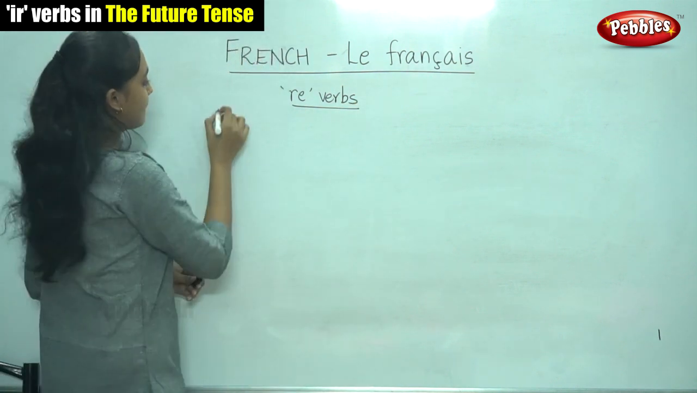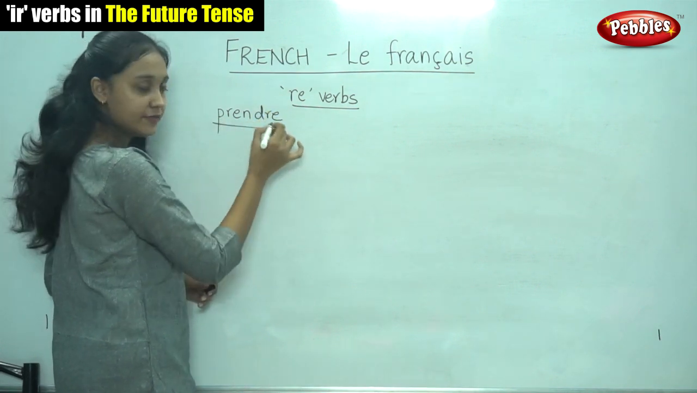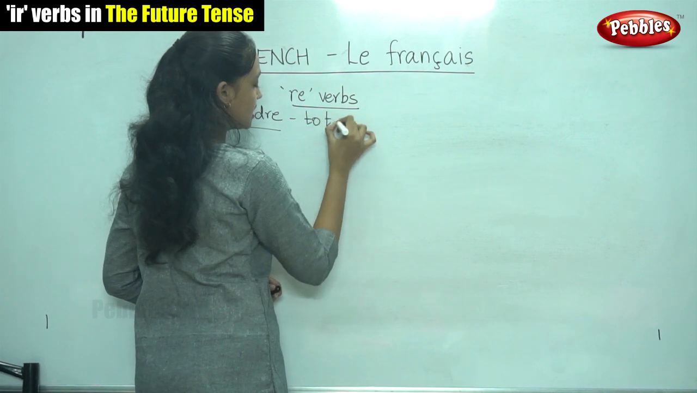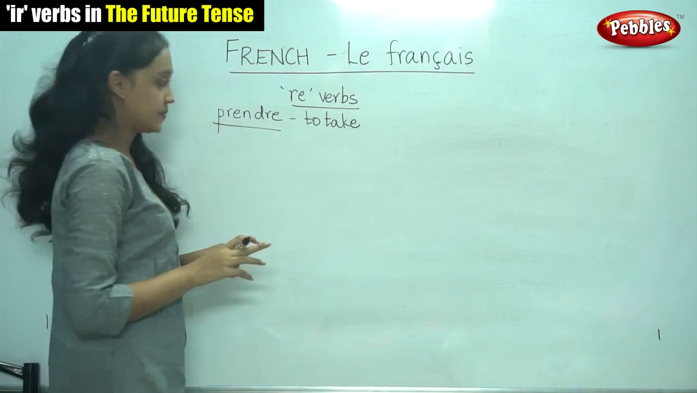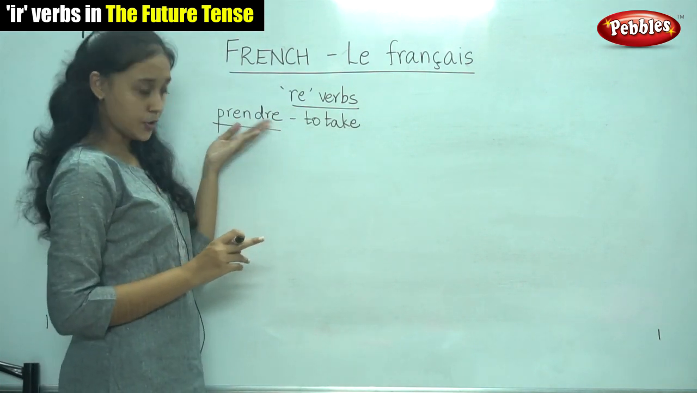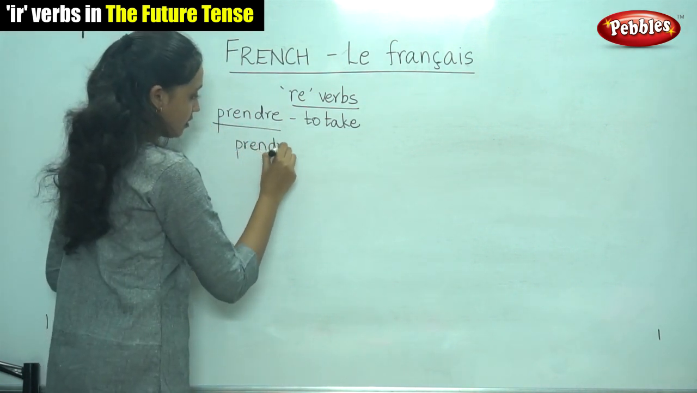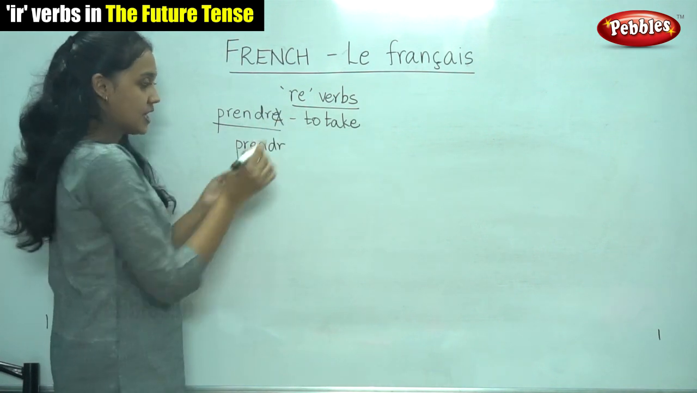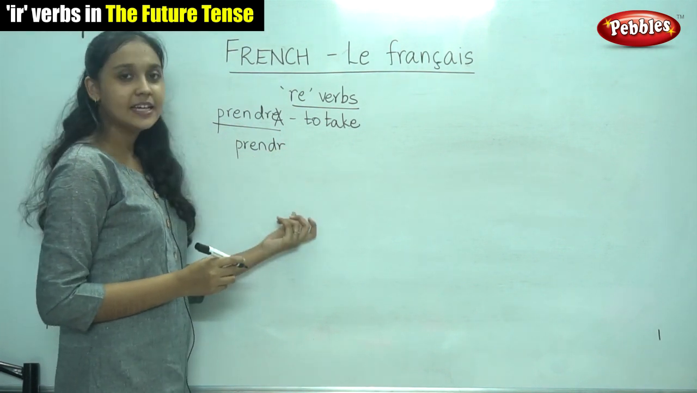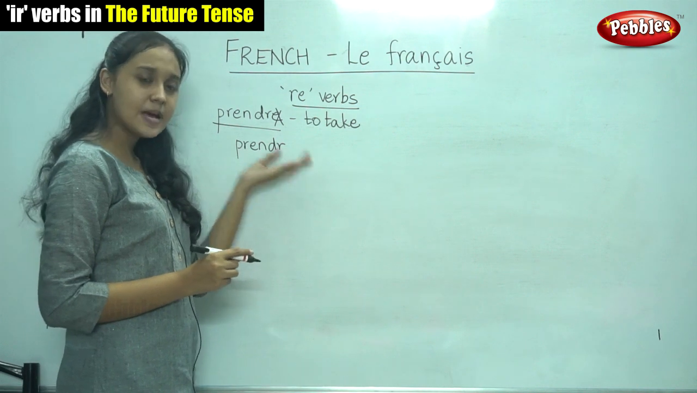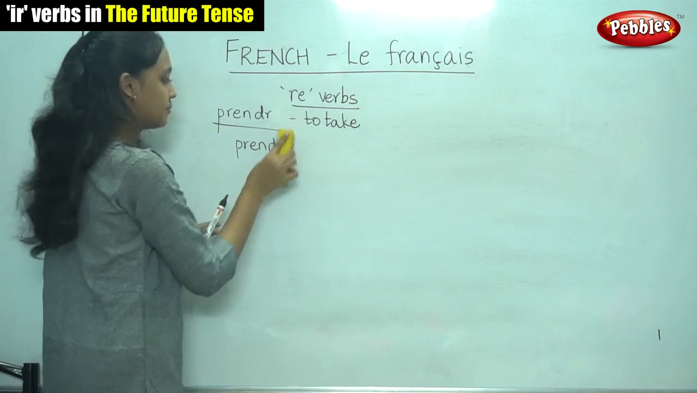So, let us take for example prendre. Prendre. It is an RE verb. Prendre means to take. Now, to conjugate prendre, we remove the E. That is how we get the root. And we write the root followed by the endings. The endings are the same as that of the ER and the IR verbs. So, it is again very simple.